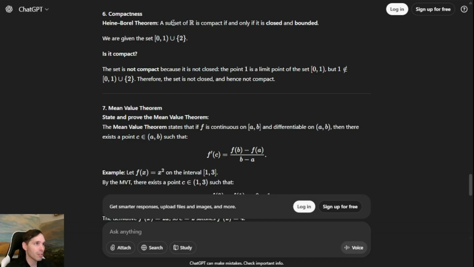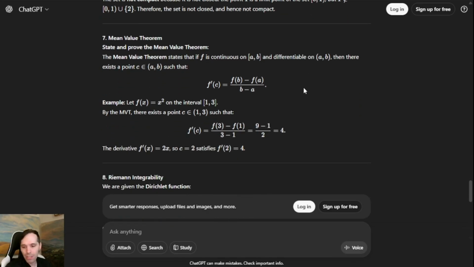So they got the definition of Heine-Borel correct, and then they mentioned that 1 is a limit point of the set, and for a set to be closed, it has to contain all of its limit points. I think we see that later in the quiz. So this is exactly the answer I would like to see, and well done, 10 out of 10.